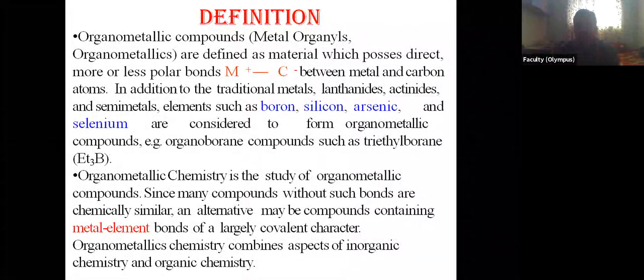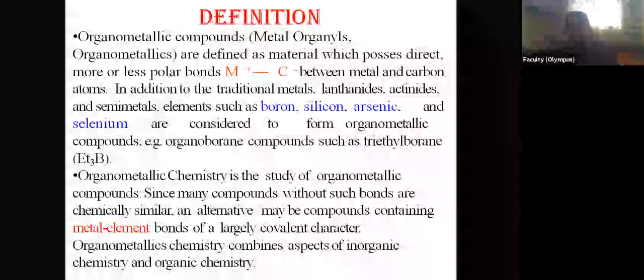Organometallic compounds are compounds in which there should be a direct bond between metal and carbon. For example, sodium carbonate is an inorganic compound. Take sodium ethoxide or sodium acetate. In sodium acetate there is one organic group and one metal, but there is no bond between metal and carbon.